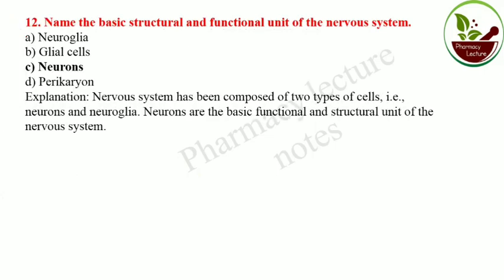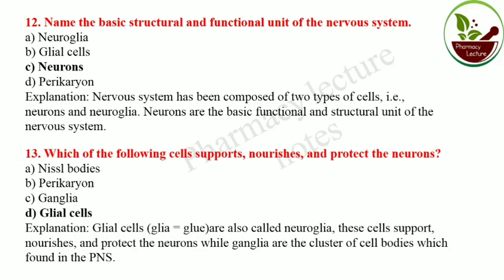Name the basic structural and functional unit of nervous system. That is neuron. Nervous system is composed of two types of cell, neuron and neuroglia. Neuron is the structural and functional unit of nervous system. Which of the following cells supports, nourishes and protects the neurons? That is glial cells. Glial cells are also called neuroglia.